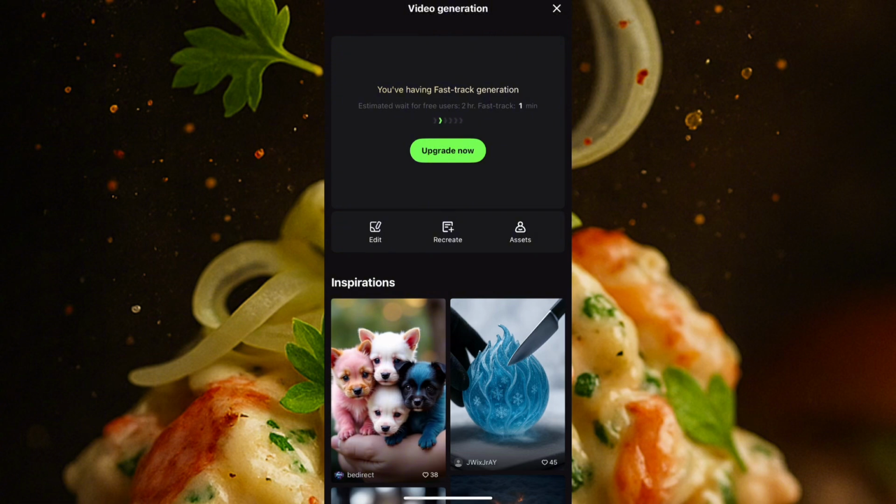So I'll be waiting. Like I said, they're giving you 3 free images to generate every day. So if you want to do more generations, you need to pay for the app. Yeah. So wait and I'll come back and show you the results.